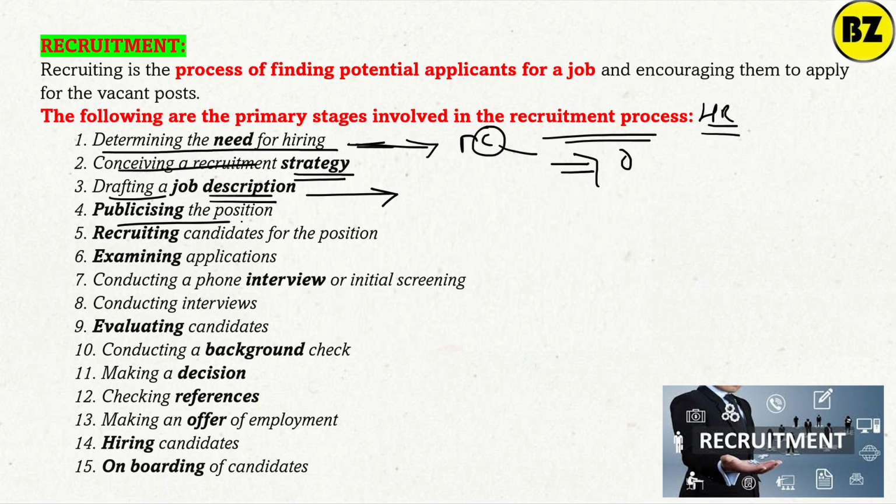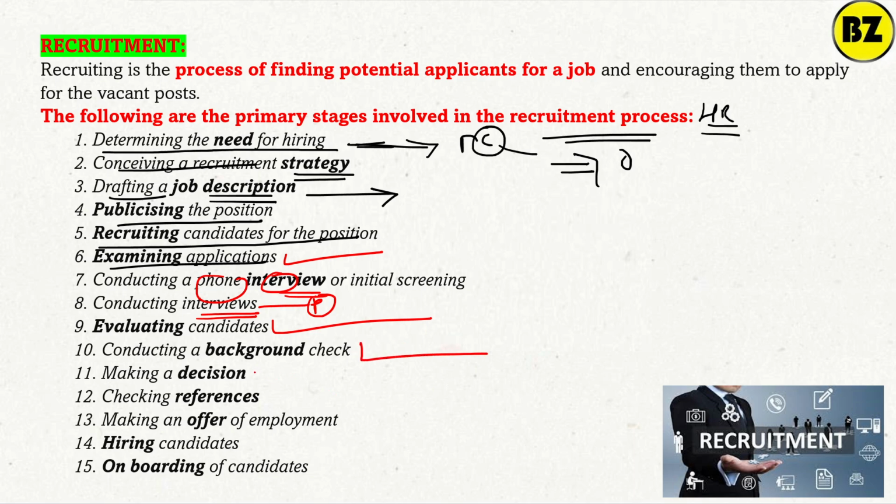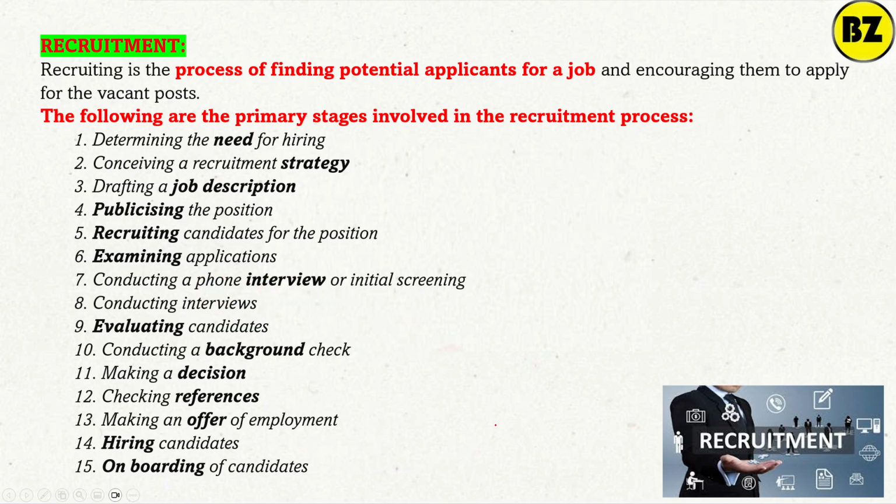Then publicizing the position, recruitment of candidates for the position, and then we have to review the applications. We have to conduct the interview. First, companies conduct a phone interview, then a physical interview, then they evaluate the candidate, then a background check happens, then they make the decision. They can check the references: who is the reference, how the candidate is coming to the organization. Then they will make an offer of employment to the candidate. They will hire the candidate and finally onboard. That is, select the candidate. So this is the standard process for recruitment.